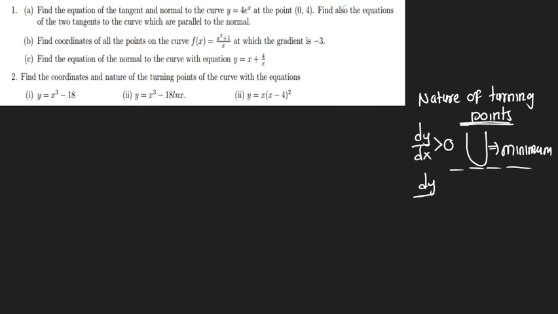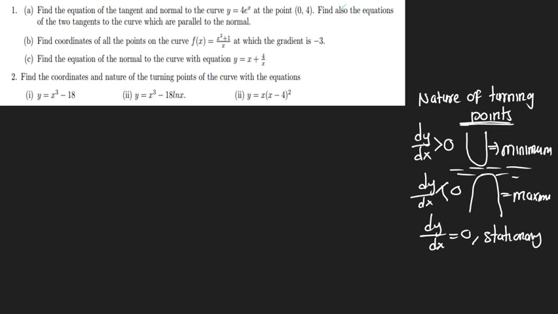If you find dy dx, which is less than 0, what you're going to have is the cup which faces upward, which gives you the maximum point. If you find dy over dx, which is equal to 0, just know that your points does not exist. Okay, they are just stationary.